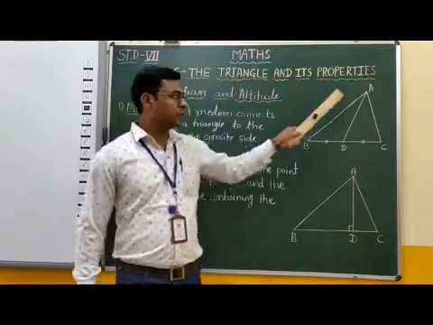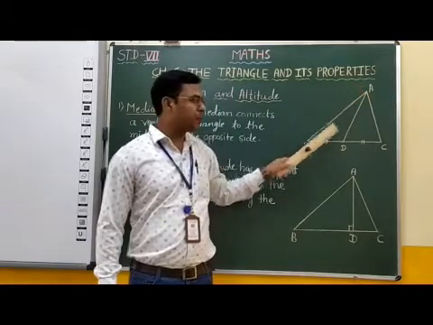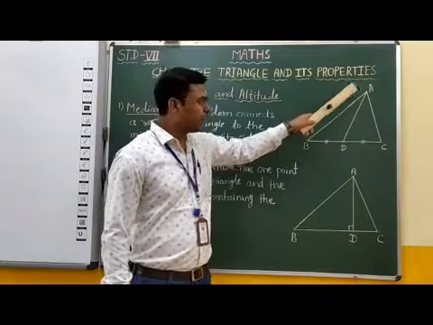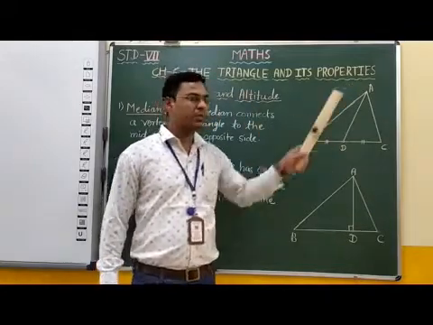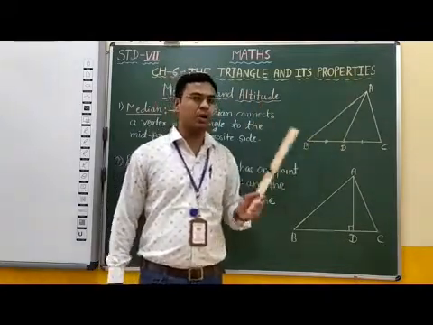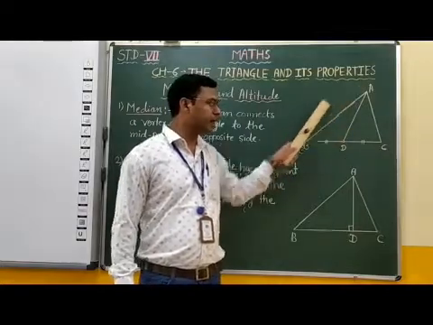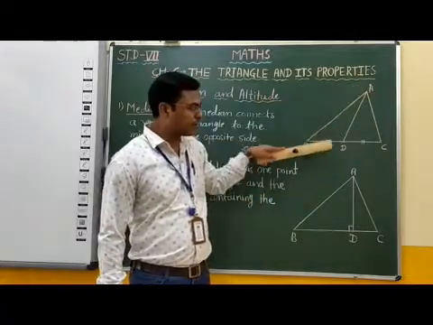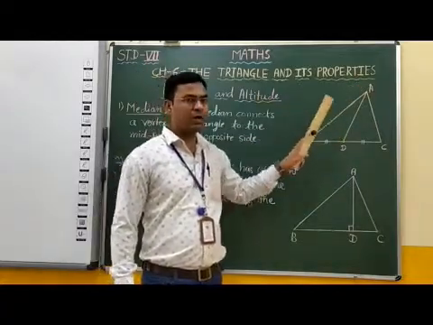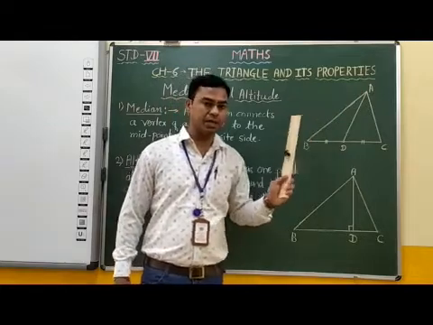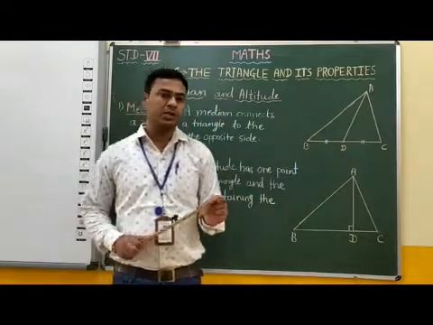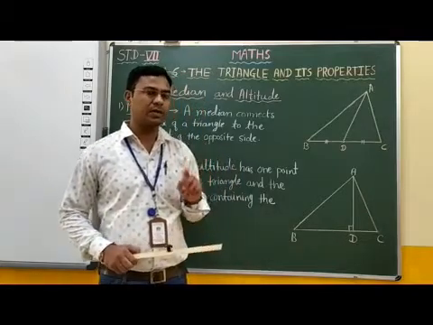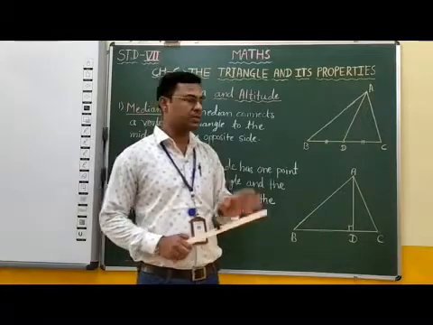Now, this vertex A and midpoint D are joined by line segment AD. Therefore, this line segment AD is called a median of triangle ABC. Students, in any triangle, we can draw three medians.